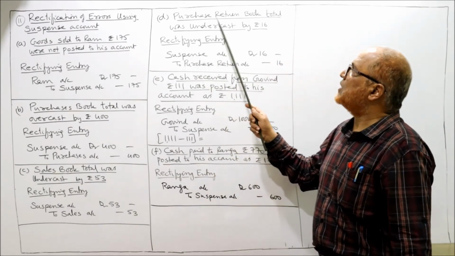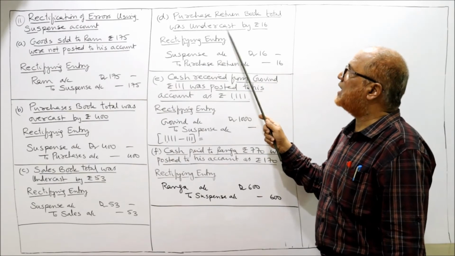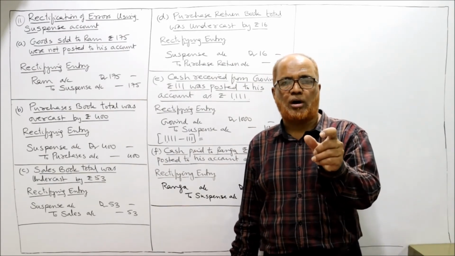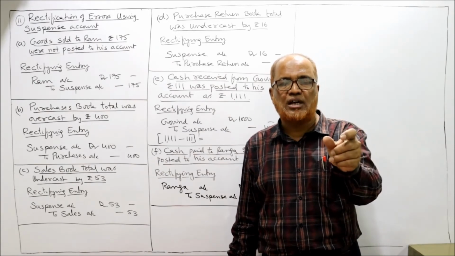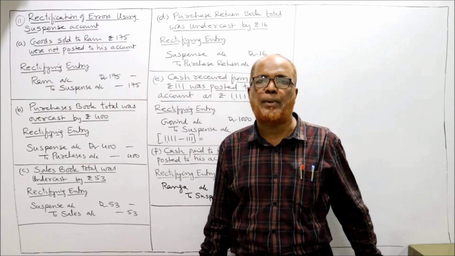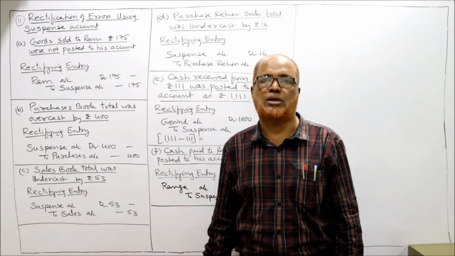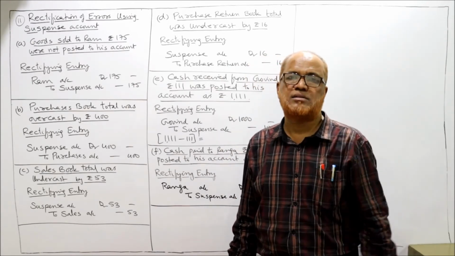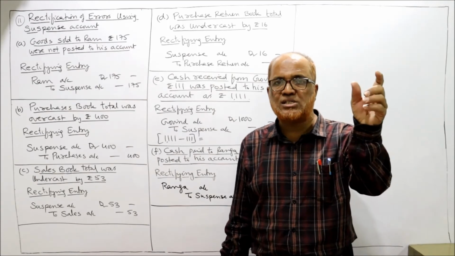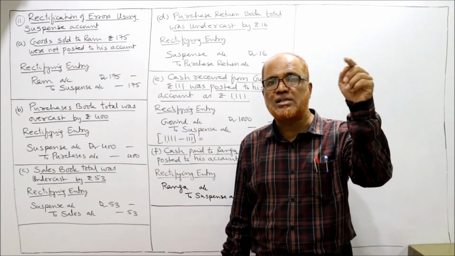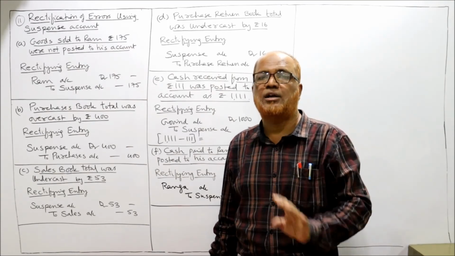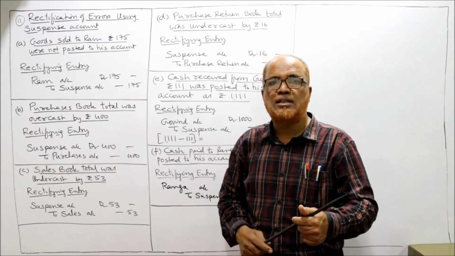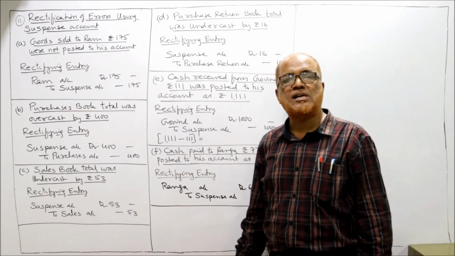Next error. Purchase return book total was undercast by rupees 60. The total of the purchase return book will be posted to the purchase return account, and the purchase return account will always show a credit balance. Remember, purchases will show a debit balance; purchase returns will show a credit balance. So on the credit side of the purchase return account there is undercast.